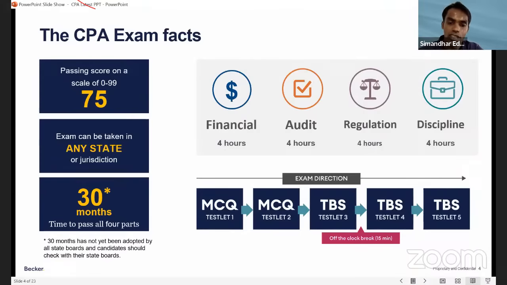Exam can be taken in any state or jurisdiction. We had a lot of students asking why I've been given this state, why I've been given that state. Let me tell you, based on your education documents, Simandhar suggests the state board to you. Do not try to challenge all those things. Unfortunately, then we will not be responsible. If you go for your own state board, you will be responsible for the repercussions. Please understand that the team is taking a lot of approvals from NASBA, AICPA, and the internal team. They check all those documents and only then they suggest.